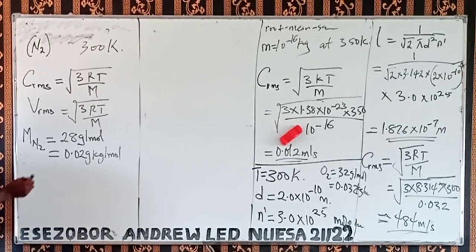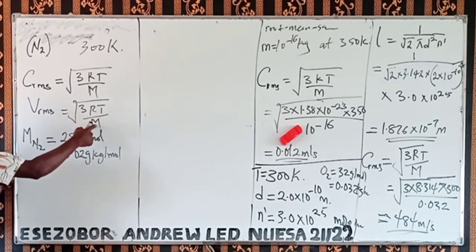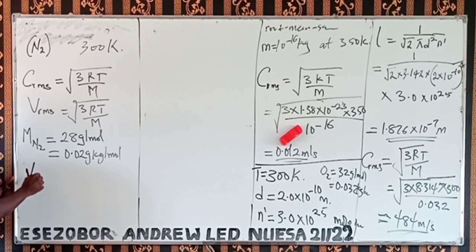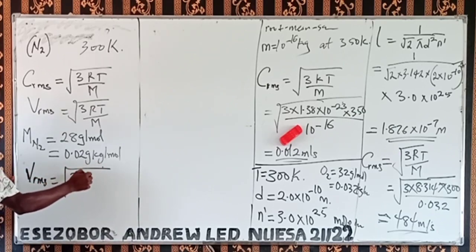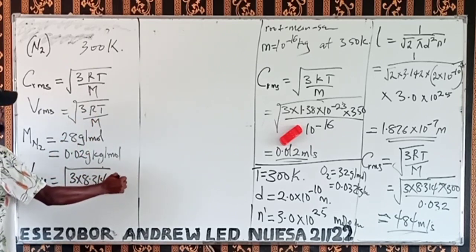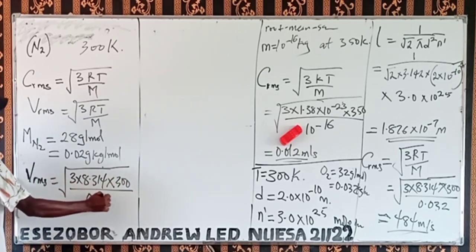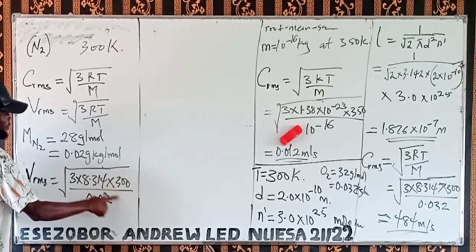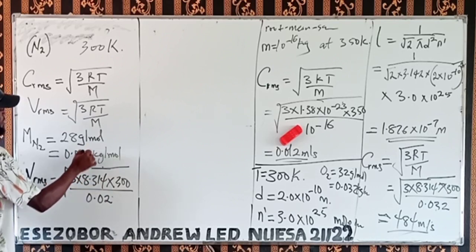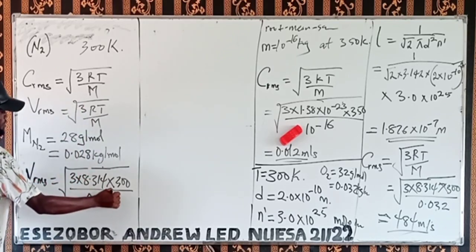Because of this constant, that's why we converted to kilograms. The next thing, the root mean square speed will now be equal to the square root of 3 times the molar gas constant, 8.314, times our temperature, 300, over the molar mass of nitrogen, 0.028.